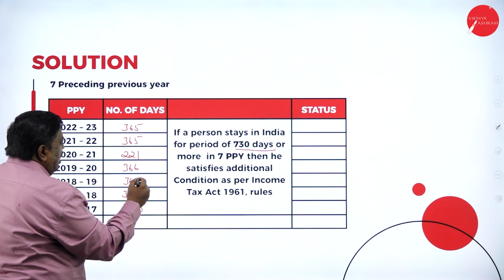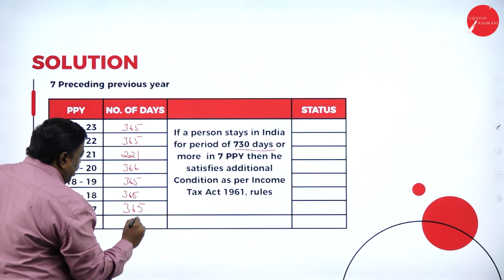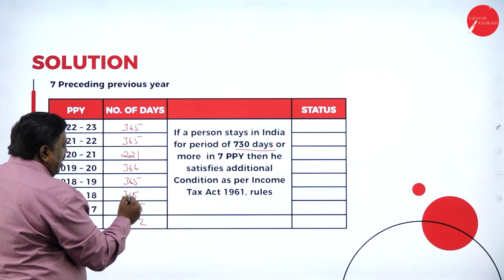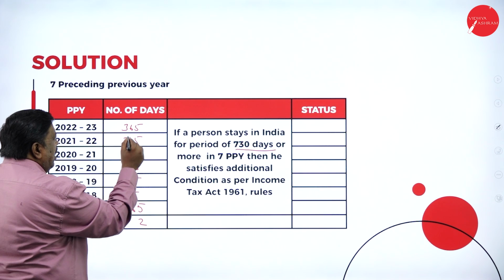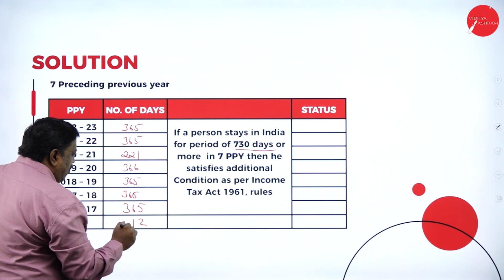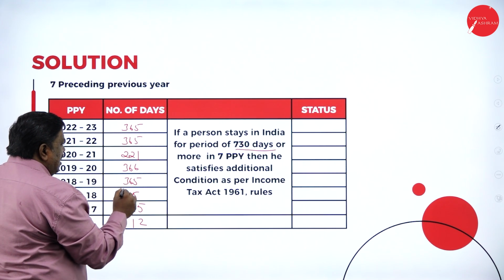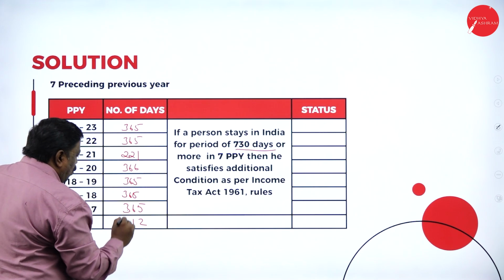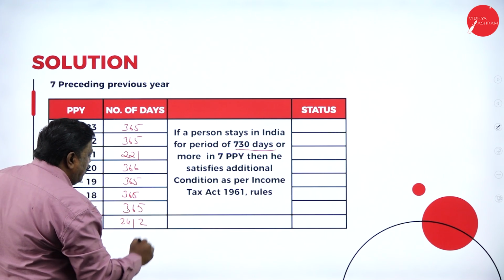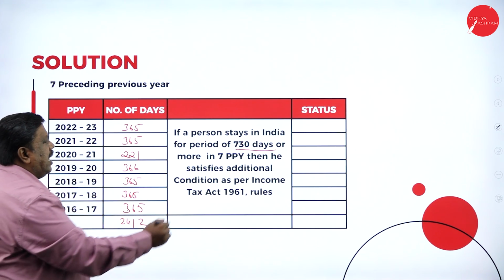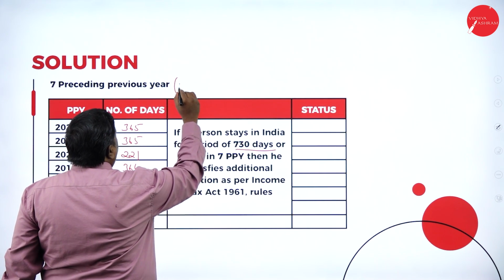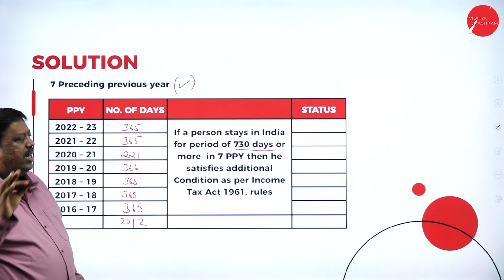Adding up the days, 2,412 days I was in India in the 7 preceding previous years. The condition is 730 days. So I've satisfied my first additional condition.